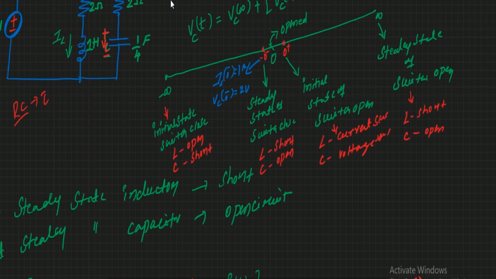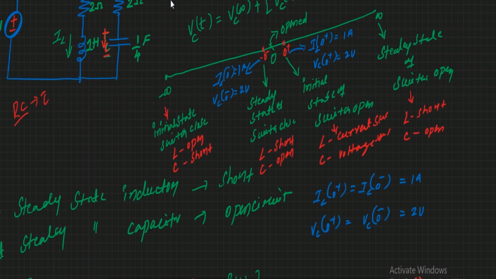So even though the switch is open at t equal to 0 plus, you are going to have IL of 0 plus is 1 ampere and VC of 0 plus is 2 volts, because IL of 0 plus is equal to IL of 0 minus, which is equal to 1 ampere, and VC of 0 plus is equal to VC of 0 minus, which is equal to 2 volts.